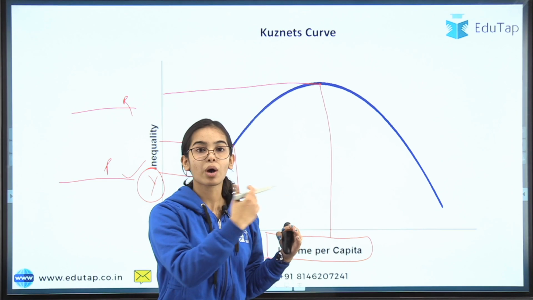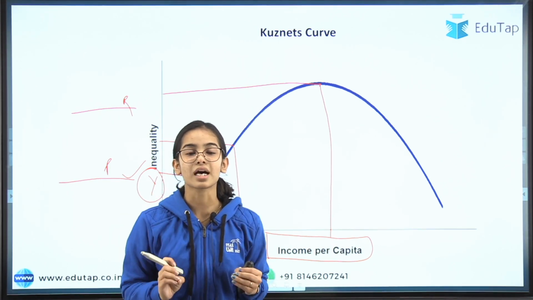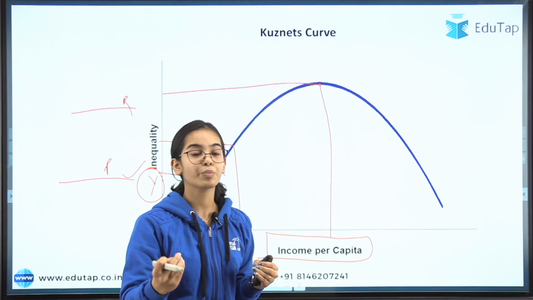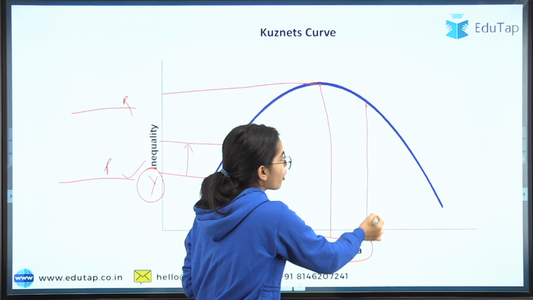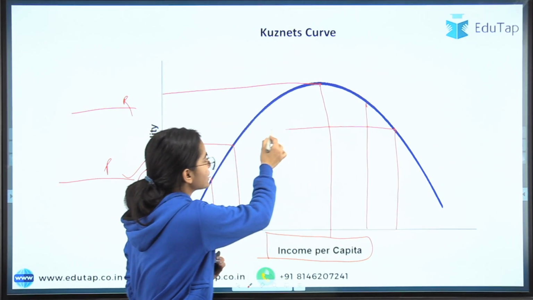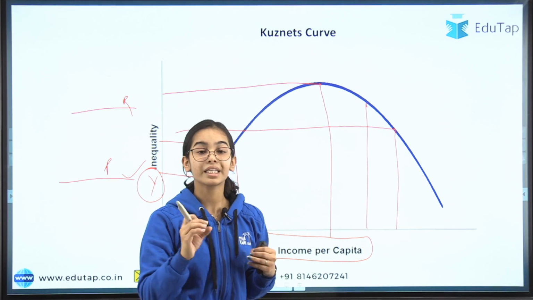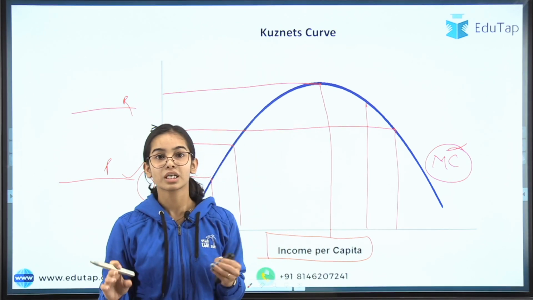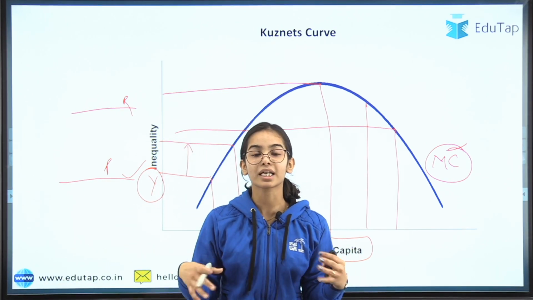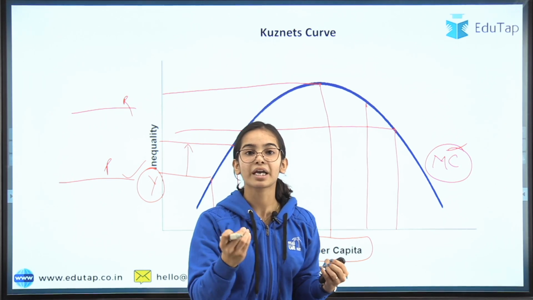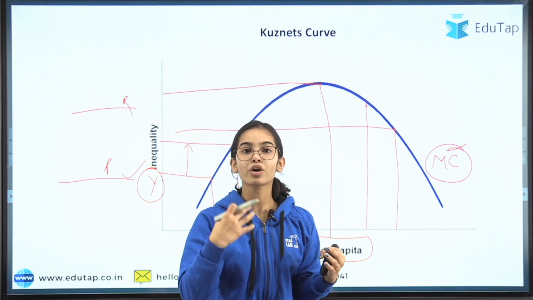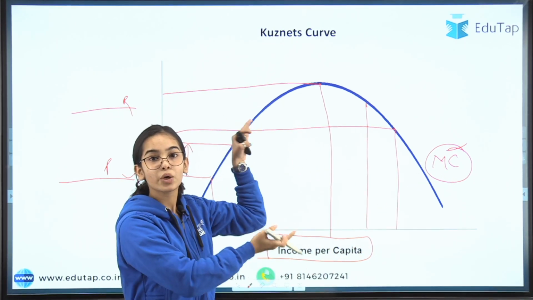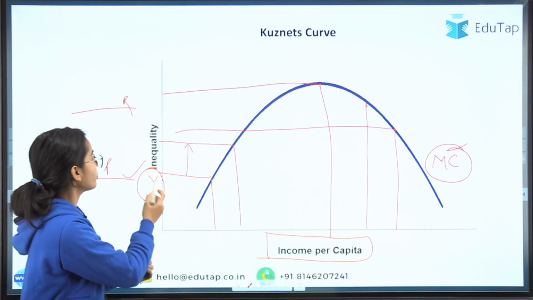After that, if the economic growth continues, what happens? The government starts taking care of the poor. That is, the government starts providing skills, knowledge and training to the poor. After that, as economic growth happens, the country starts taking care of even the poor classes, and a middle class group rises. The middle section grows: self-employed people, or small entrepreneurs, the MSMEs, that is the micro, small and medium enterprises. These kinds of people rose and became the middle class, which reduced the inequality between the rich and the poor. So they bridged the gap.